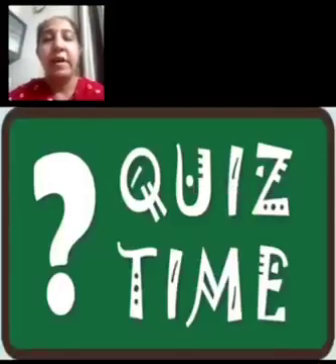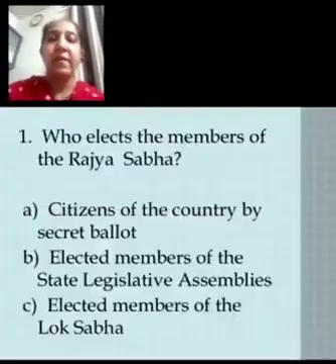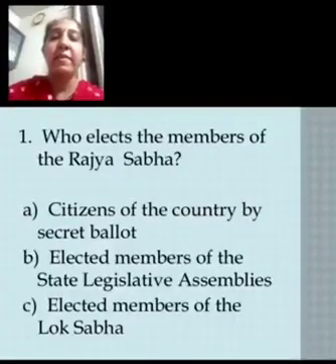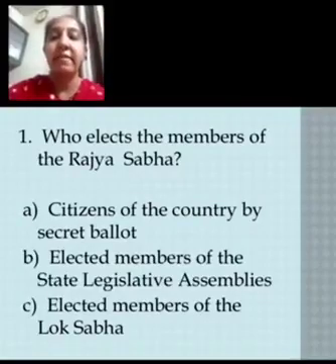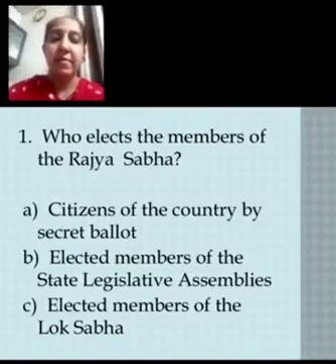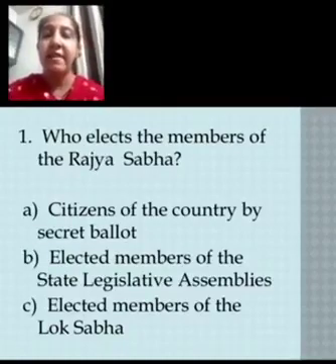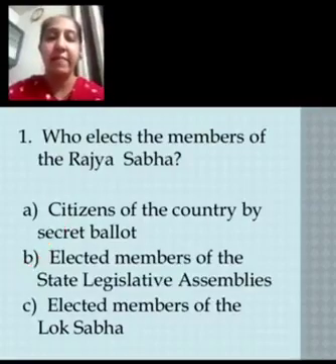Now here is quiz time. Let's begin with the quiz now. Who elects the members of the Rajya Sabha? Is it the citizens of the country by secret ballot, or elected members of the state legislative assemblies, or elected members of the Lok Sabha? Yes, the correct answer is the elected members of the state legislative assemblies.